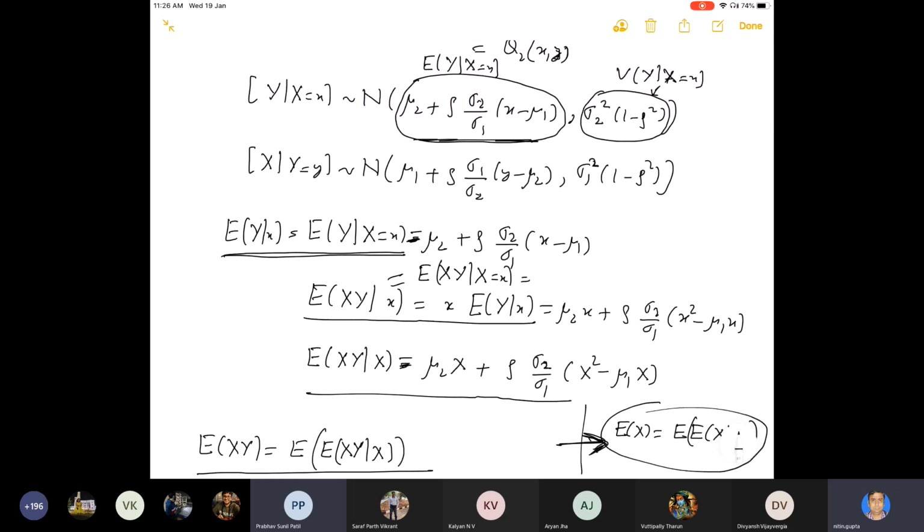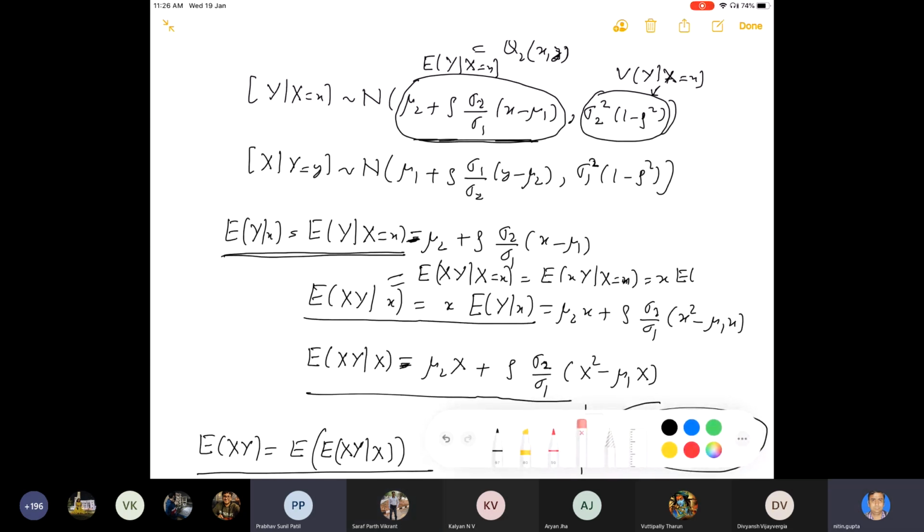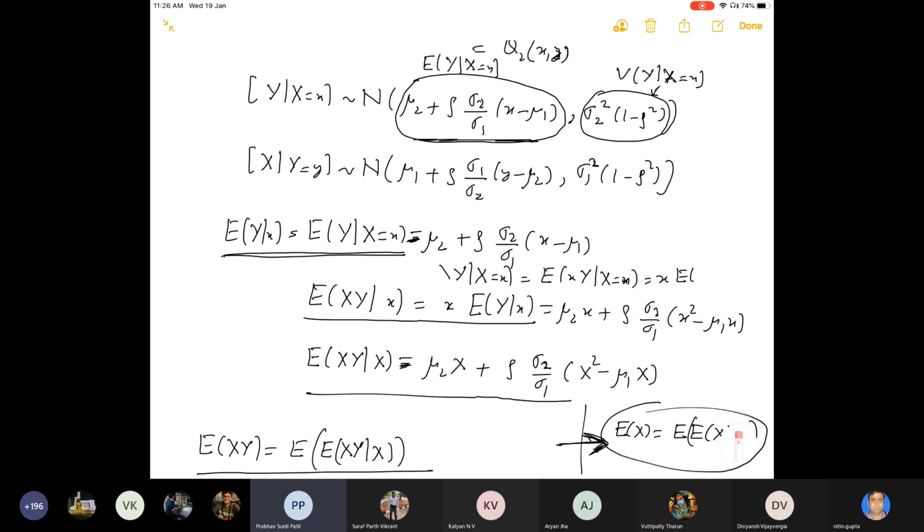Because you know that X is equal to small x, this value will be x times Y given X is equal to x. So this will come outside, because small x is now a constant, which will come outside of the integration or summation of the densities basically. Okay, sir, got it.